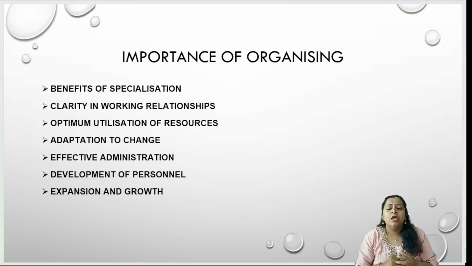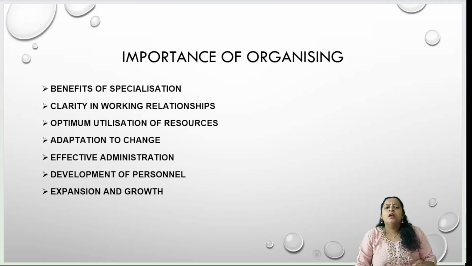Optimum utilization. So we are going to utilize it at the optimum level. So overlapping of the work will be less and there will be no duplication of the work in the organization, and it will reduce the wastages. So effectively you can achieve the objectives of the organization. Organizing helps us with optimum utilization of the resources in your organization.